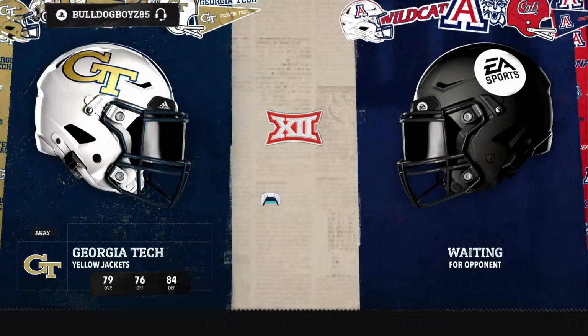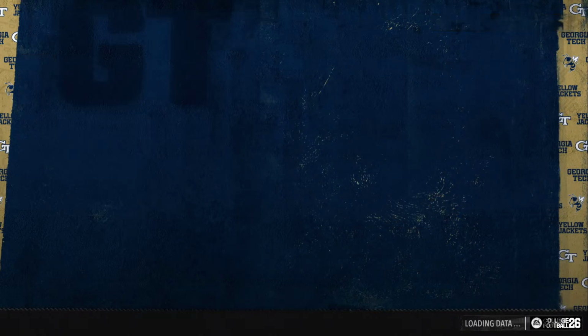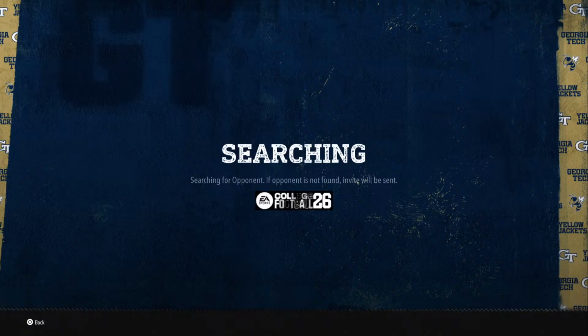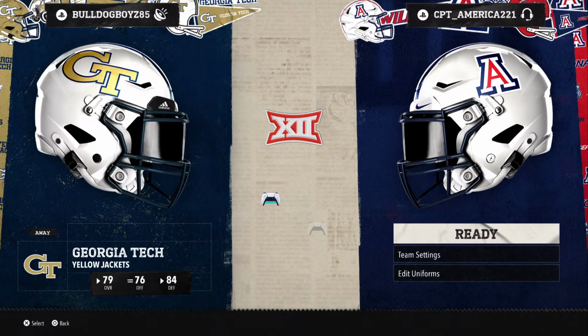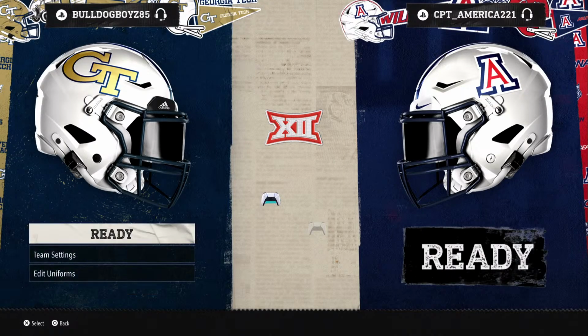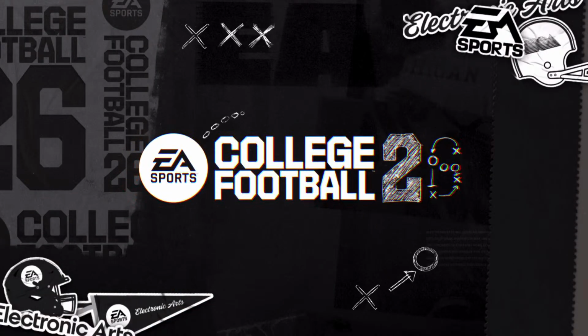Entering, yes. Entering Dynasty Hub screen actions. Entering searching pop-up, searching for opponent. If opponent is not found, invite will be. CPD_America 221 has joined. Ready. Home team selection Arizona Wildcats.